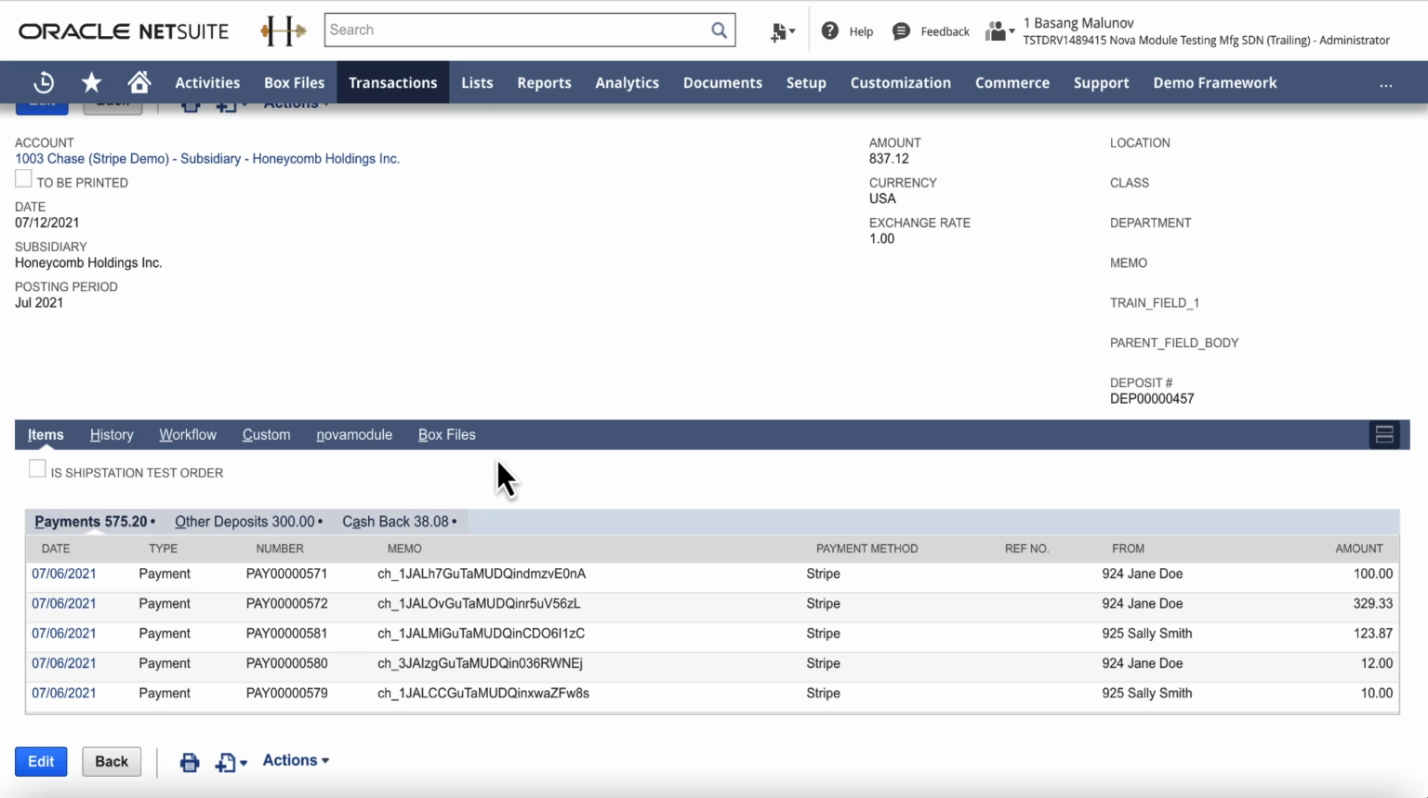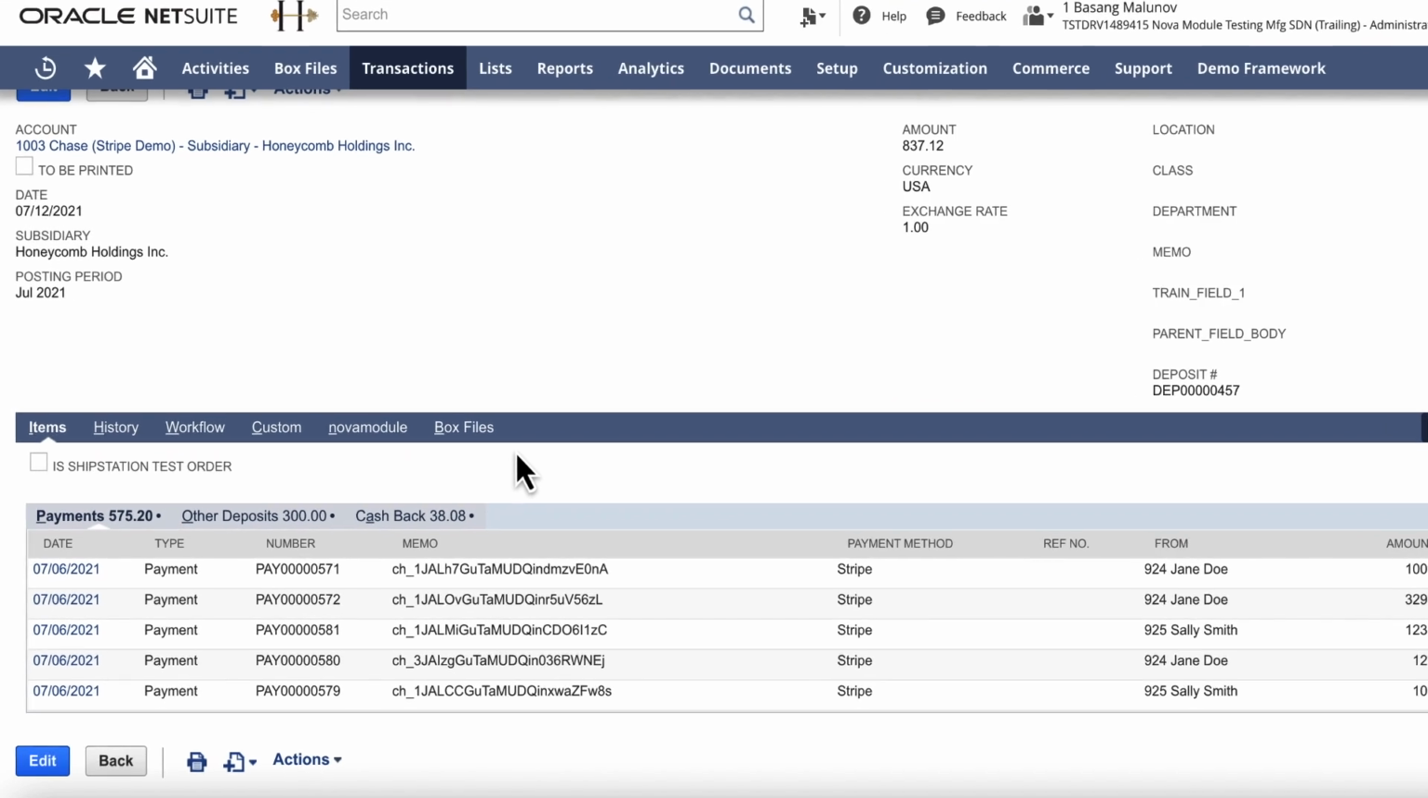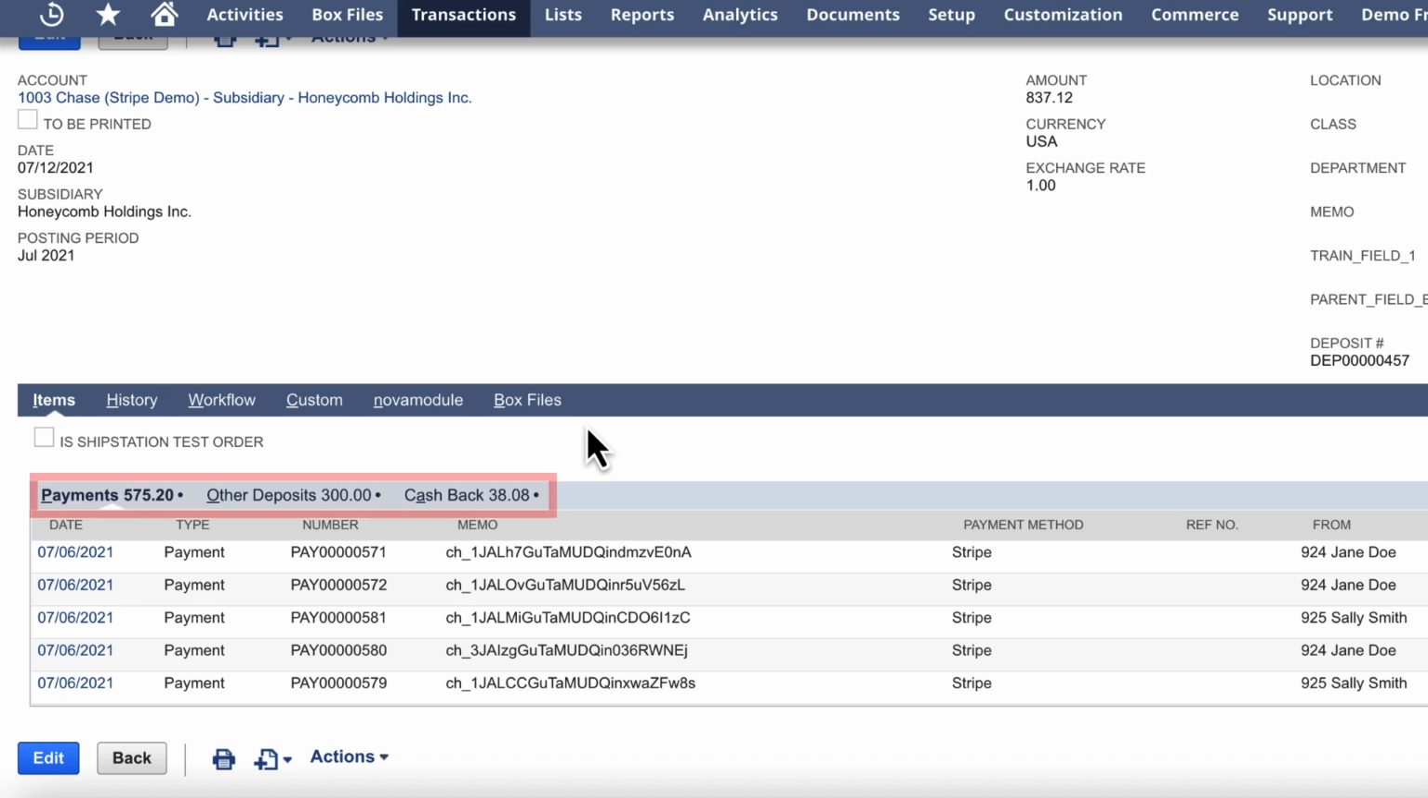Typically, a deposit record in NetSuite lists payments received for existing transactions, funds not related to transaction payments, and any cash received back from the bank. They are recorded on a payments, other deposits, and cashback subtabs respectively. Specifically, the payments subtab lists payments posted to the undeposited funds account. These are the amounts for which the integration app did find matching customer payments previously recorded in NetSuite. One can think of them as reconciled transactions.